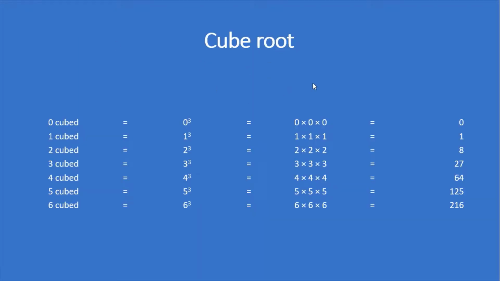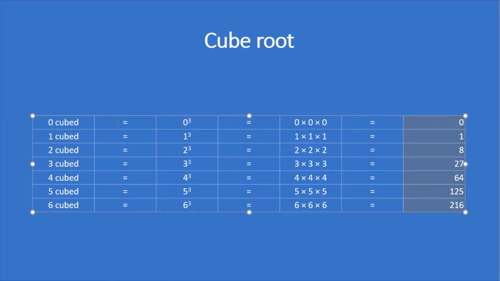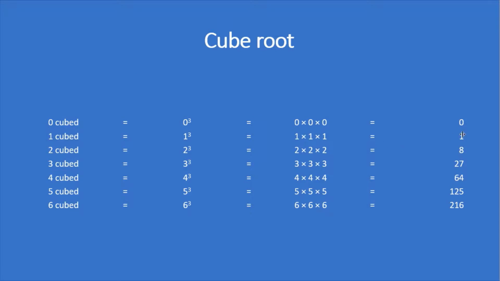This is a cube chart. 0 cubed is equal to 0, 1 cubed is equal to 1, 2 cubed is equal to 8, 3 cubed is equal to 3 into 3 into 3 is equal to 27, 4 cubed is equal to 64, 5 cubed is equal to 125 and 6 cubed is equal to 216.